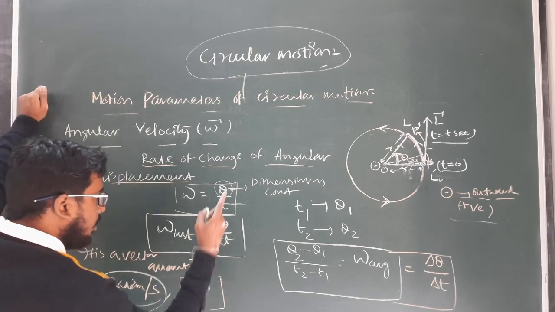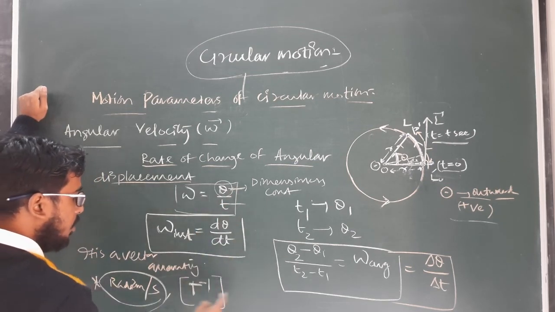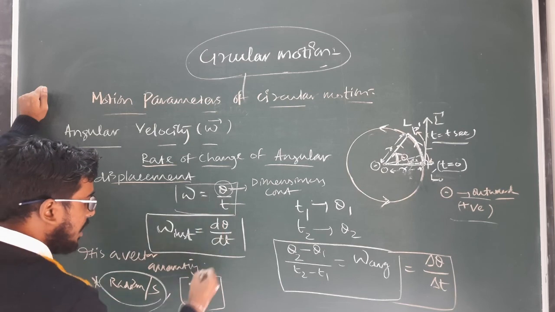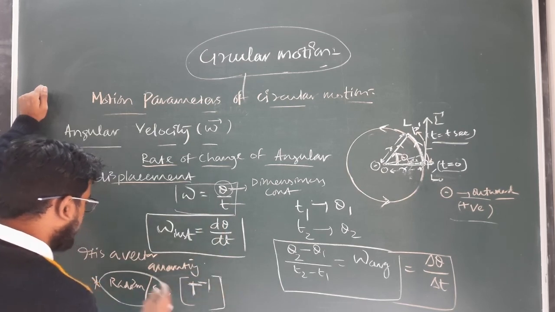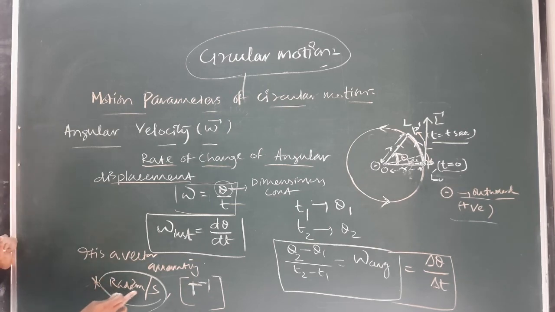So the dimension of angular displacement is 0 and the time is reciprocal. That's why the dimensional formula for angular velocity is T inverse, and its unit is radian per second. So you have to remember the unit is radian per second, but the dimension is time inverse. Clear?